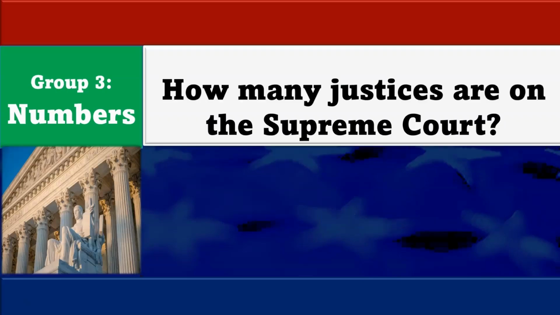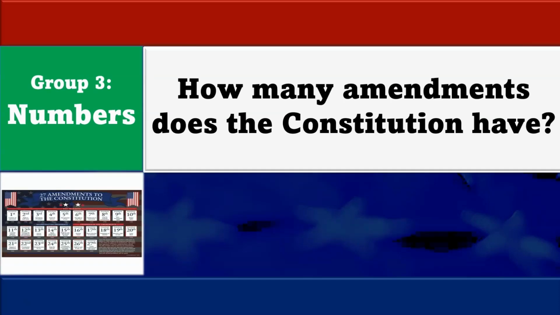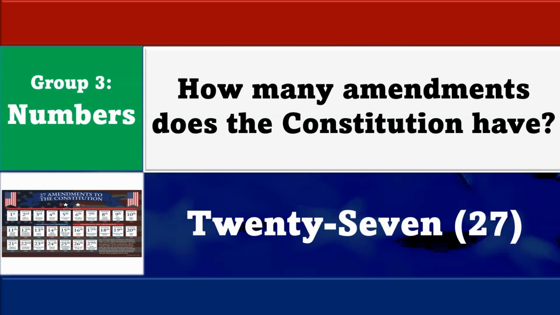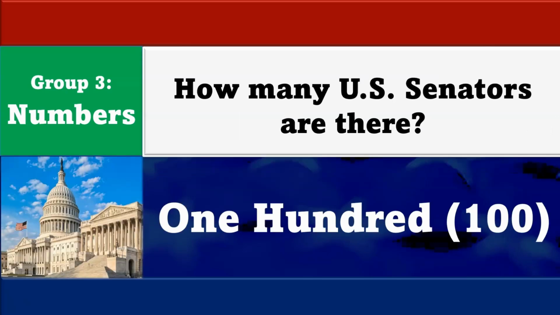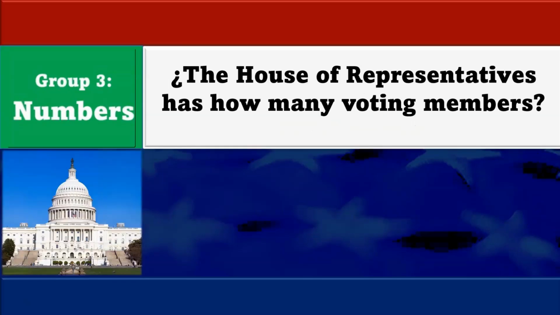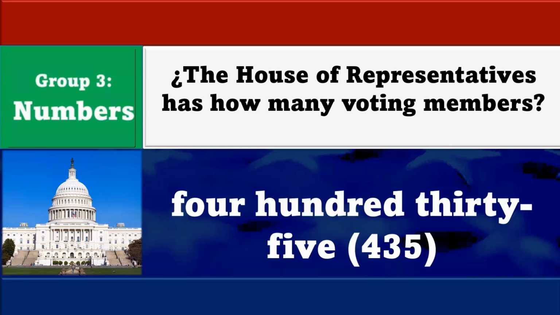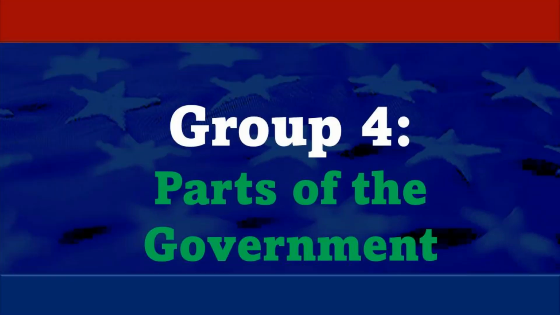How many justices are on the Supreme Court? 9 justices. How many amendments does the Constitution have? 27 amendments. How many U.S. senators are there? 100 senators. The House of Representatives has how many voting members? 435 voting members.